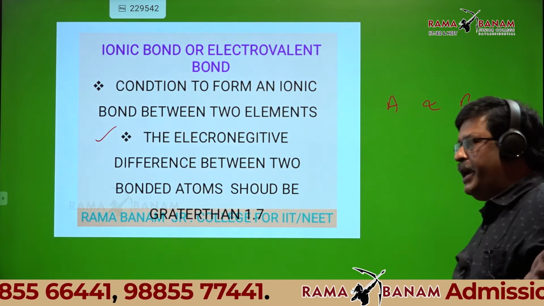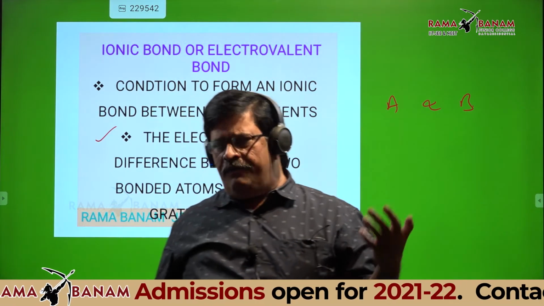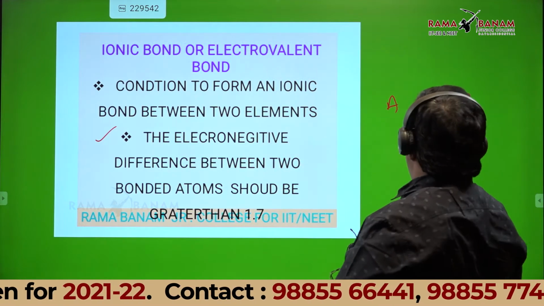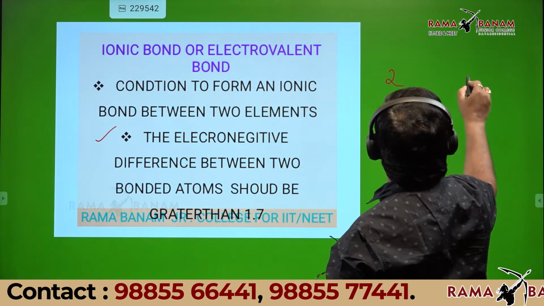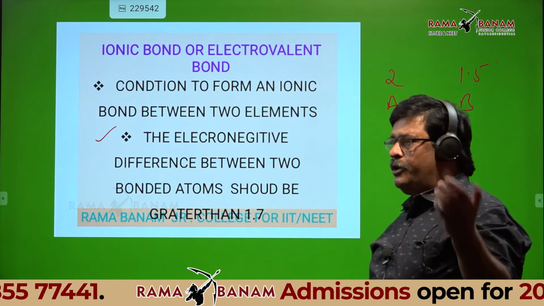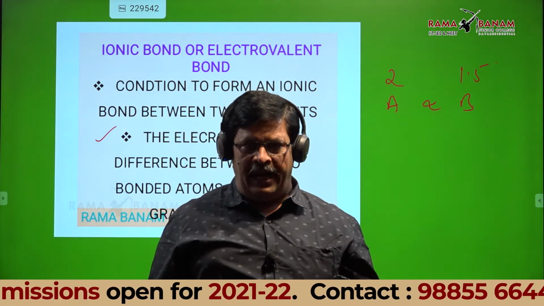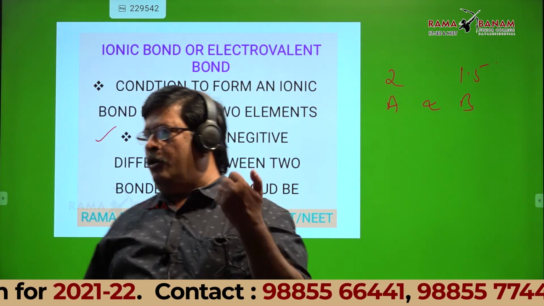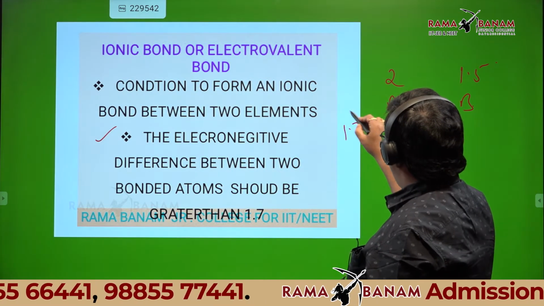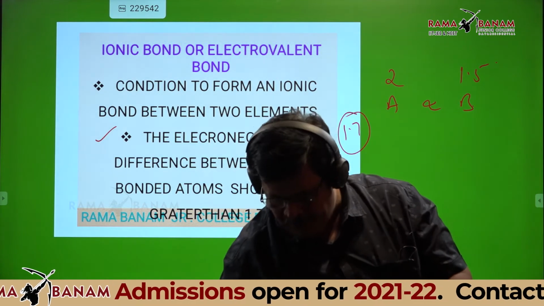What is electronegativity? That we will discuss in the periodic classification. Suppose I mention the electronegativity values of two elements, one is 2 and the second is 1.5. Can it be an ionic bond? No, the electronegativity difference between the two bonded atoms should be greater than or equal to 1.7. Write that point.